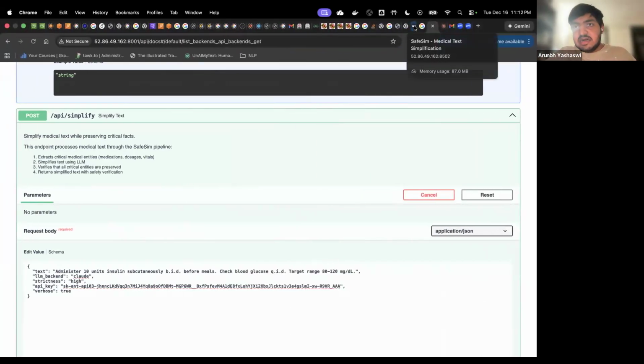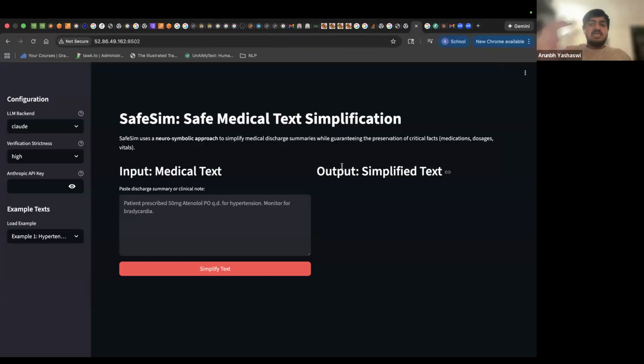Here is our first thing, which is our UI. It has been made using Streamlit. You have certain categories here which you can choose from.